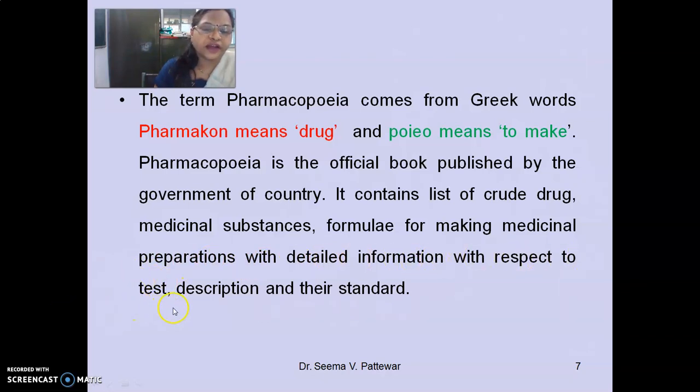What are the different identification tests for the different types of material? Their description, how it looks, their color, odor, taste likewise, and their standards, meaning assay or anything that comes under this standard word. So this is the recap of the last session of the lecture.